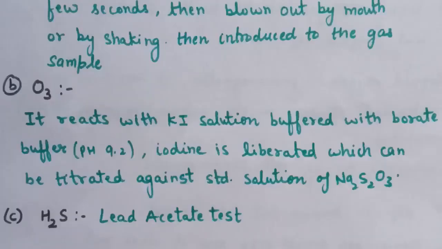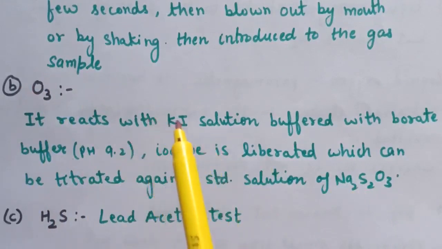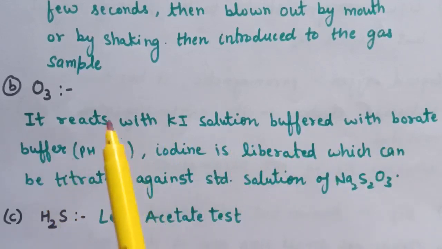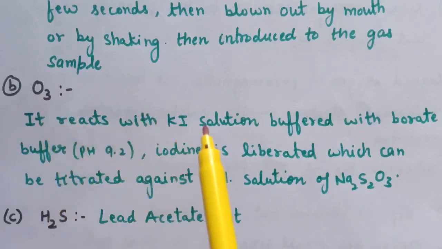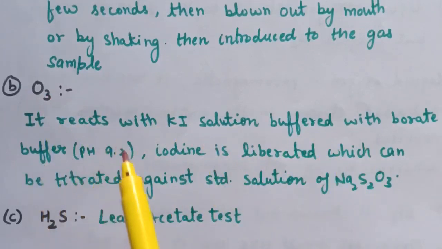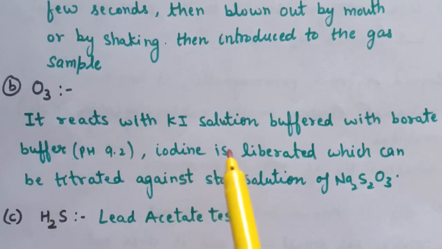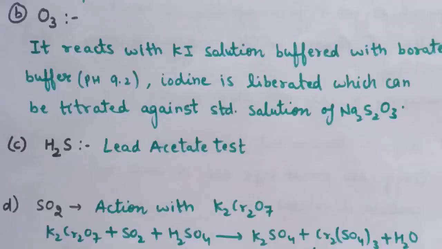Now next is for O3. So O3 can be detected by the titration of standard solution of sodium thiosulfate with iodine, which is liberated when we treat potassium iodide solution buffered with borate, pH 9.2. So what we will do in this test, first of all we will treat O3 with potassium iodide solution buffered with borate buffer, whose pH is 9.2, and in this case iodine is liberated and this iodine is titrated against a standard solution of sodium thiosulfate. So by this we can detect the O3.